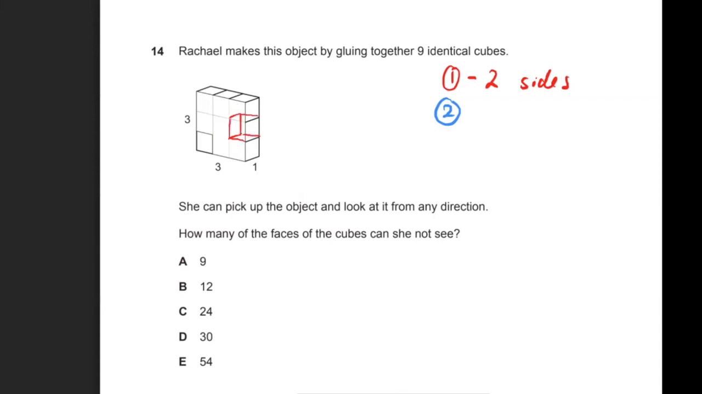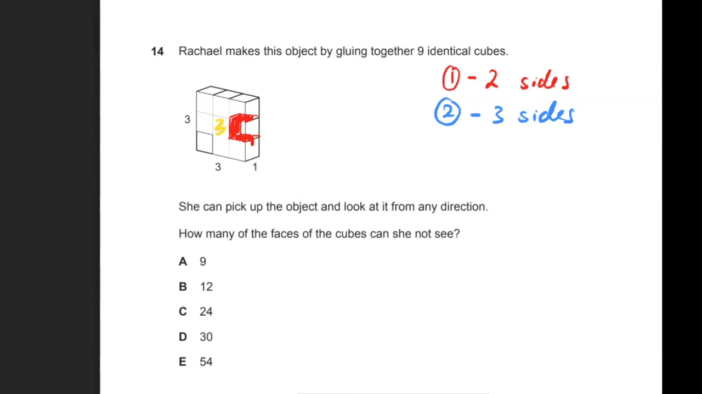Okay, so for these ones, there are actually 3 sides that you can't see. The one that's there at the top, the one that's on the left, and the one that's at the bottom. So for the type 2 cubes, there are 3 sides that you can't see. And the final one, I'll just call it type 3, is the one that's sitting right in the middle, and there's only one of those cubes.